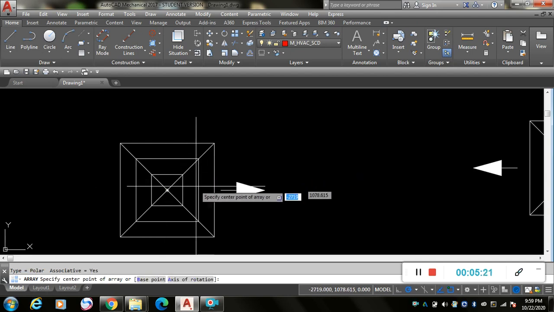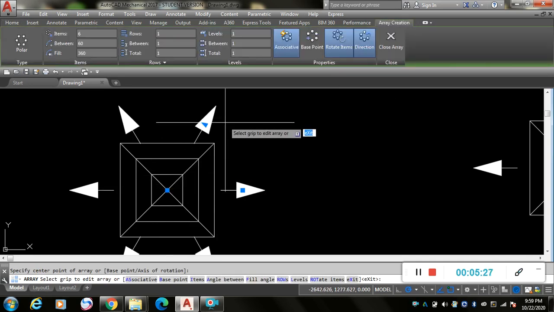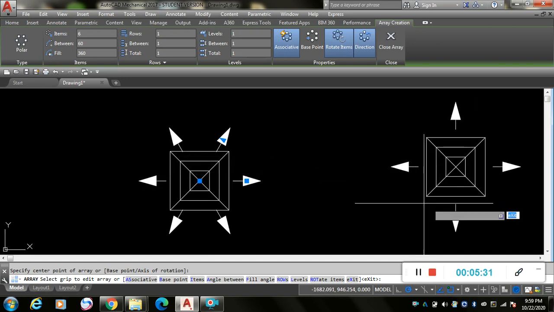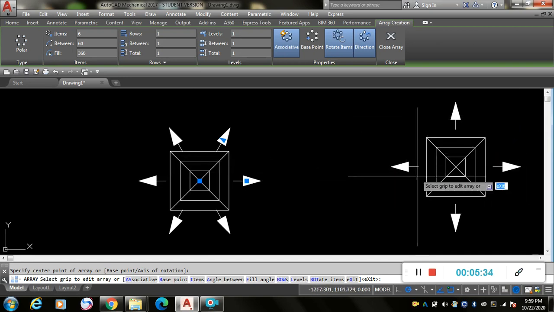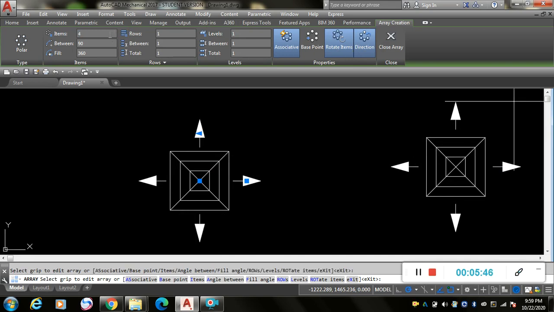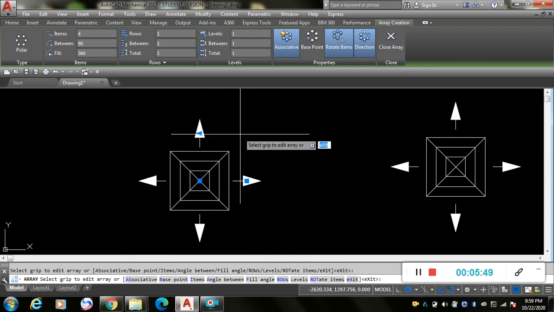Now, from the center, we need only 4 arrows from the figure. So in this table, at the top, we can type 4 items, then press enter, and we will get the 4 arrows.